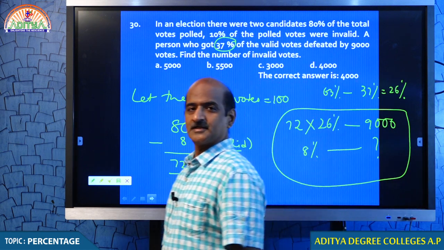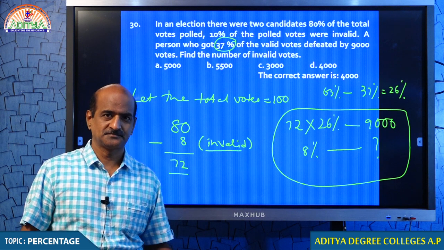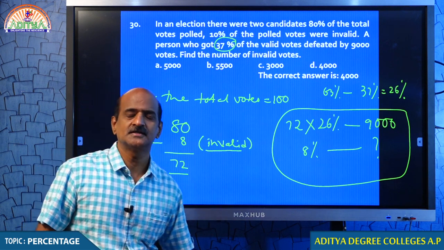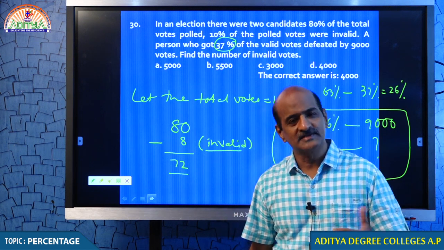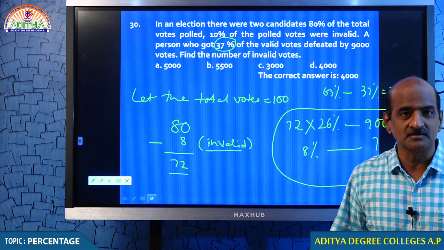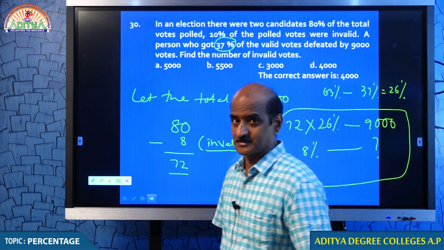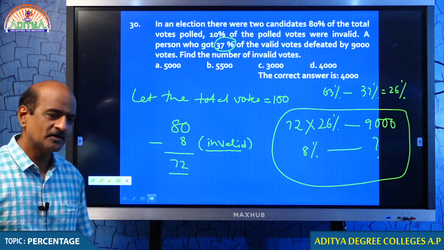I understand that in question number 30 you felt a little difficulty for sure. I will discuss this question in a different direction. Okay? We will discuss this question in a different direction. First, let me complete the remaining questions, because we have to complete 60 questions. So, after that I will come back to the question again. Okay? No problem.